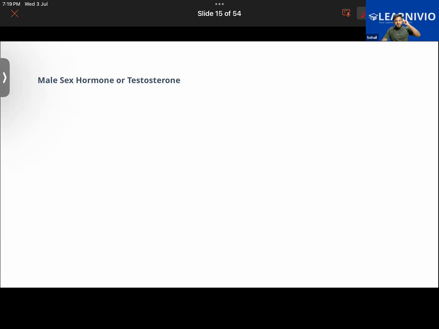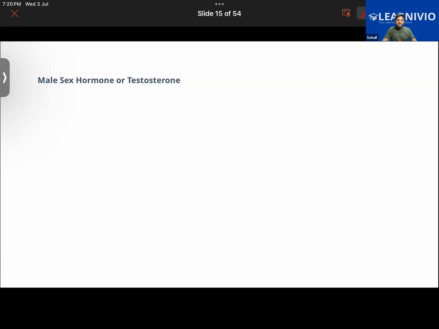Yes. Right now, another important function of testosterone is that it is responsible for proper fat distribution in the body. So it has several functions, isn't it, guys? Also, males with a higher testosterone level have more hair on their body. Body hair will be more in them. It is also responsible for the change in the voice of the male. Getting it, guys? So it has several functions to perform.